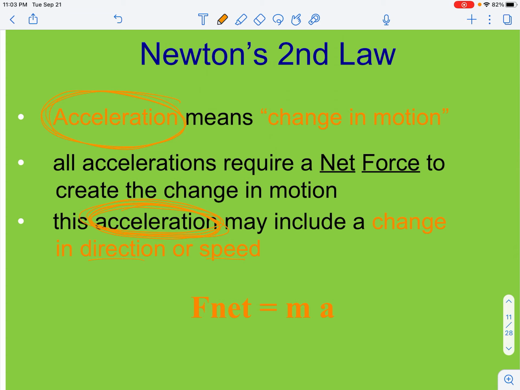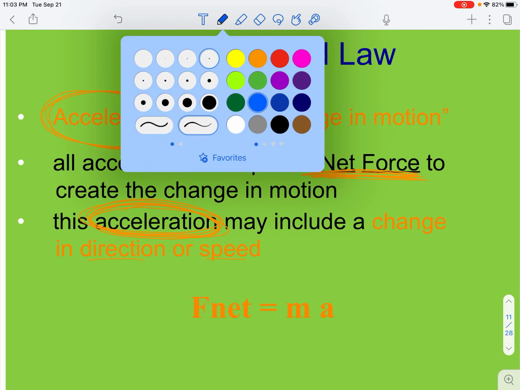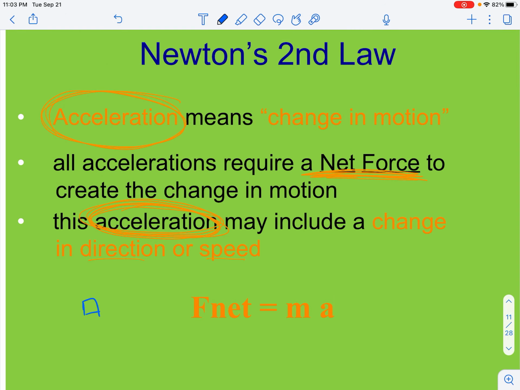So you can see here that a net force is required in order to create an acceleration. So if we think back to our free body diagrams, if we had some net force value where these forces were unbalanced, we were able to calculate a net force value, and this meant that my object experienced an acceleration.